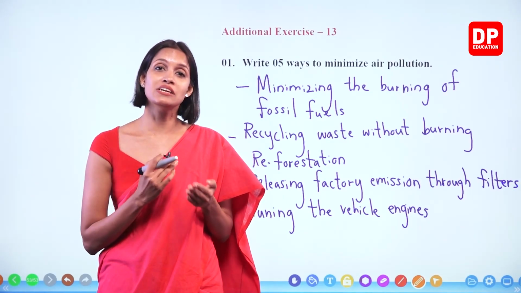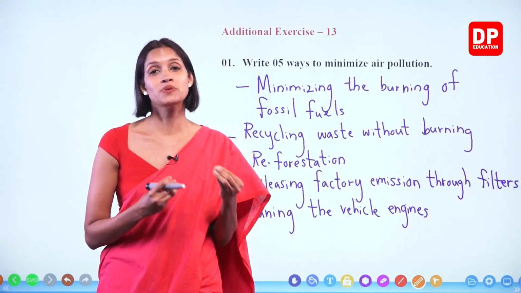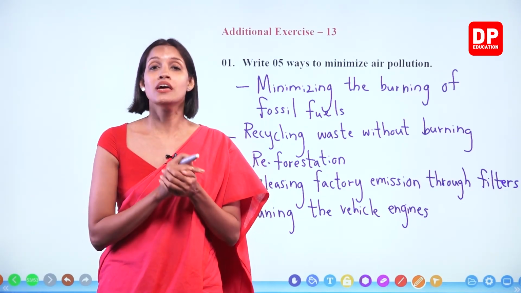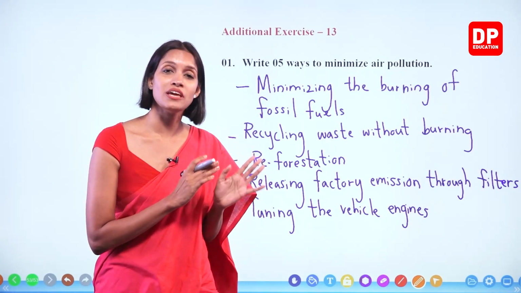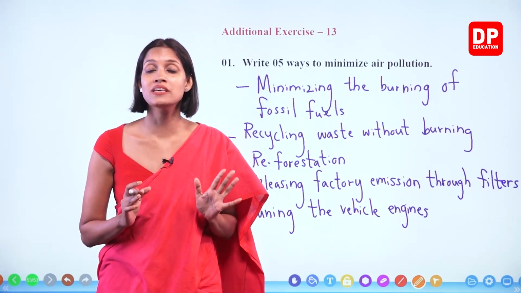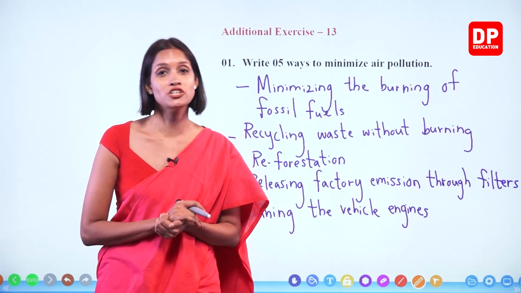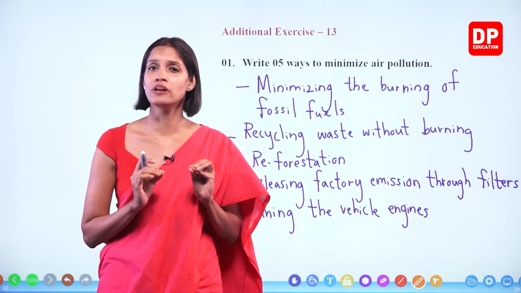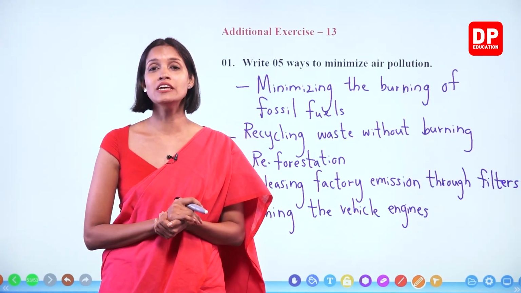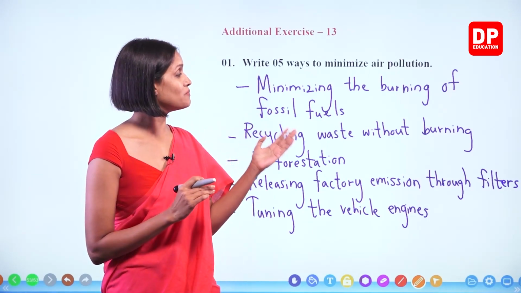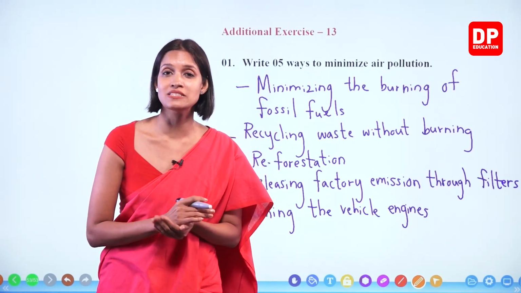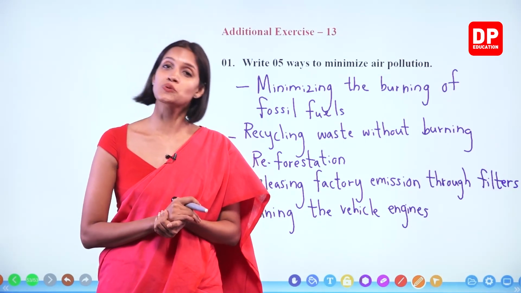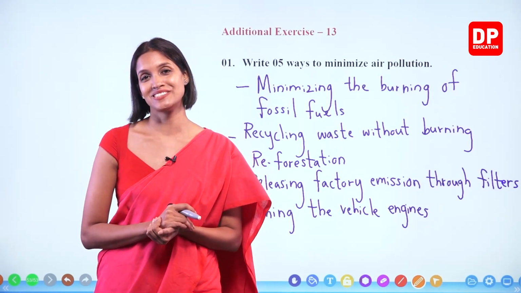And also we learned about the components present in the atmosphere and the importance of the atmosphere. And also we learned about air pollution and how to minimize its effects. And we answered all these questions. I hope you all have answered successfully. If you have made any mistake, go through that particular lesson part and try to revise what you have done so that you will understand the lesson better.